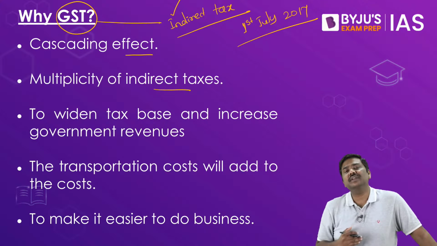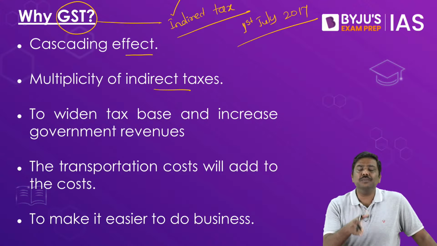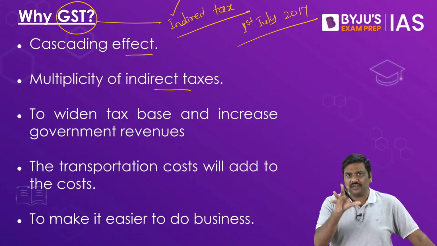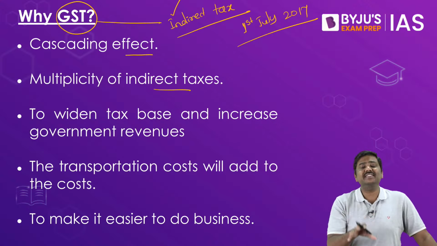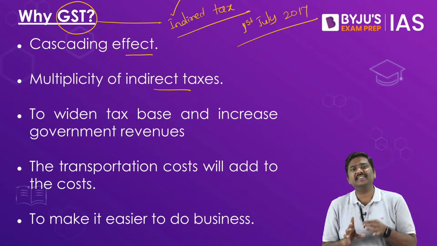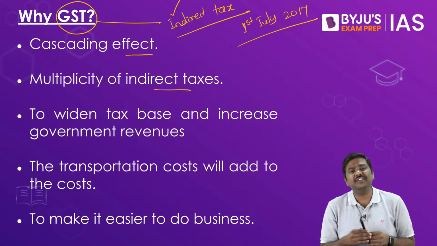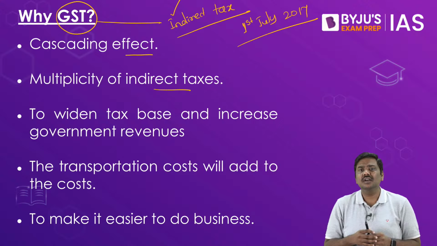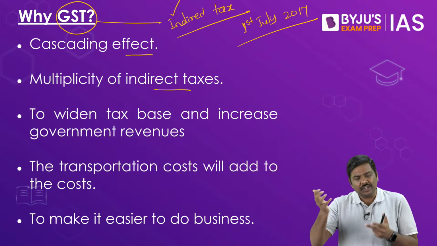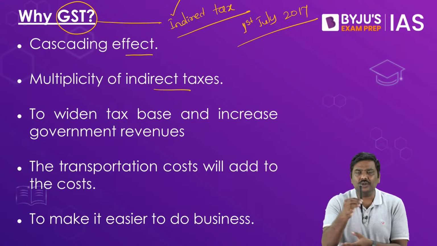Let's start with the first one here. Cascading effect simply means the tax would be imposed on an existing tax. I'll repeat the statement here. Cascading effect simply means a tax is imposed on an existing tax, right? What do you mean by this? Let's take a simple example. Imagine this is a marker. I want to manufacture the marker, so I'll purchase plastic. When I purchase plastic, I will pay certain indirect tax. I will use the plastic, manufacture the marker, and I'm willing to sell it to you.